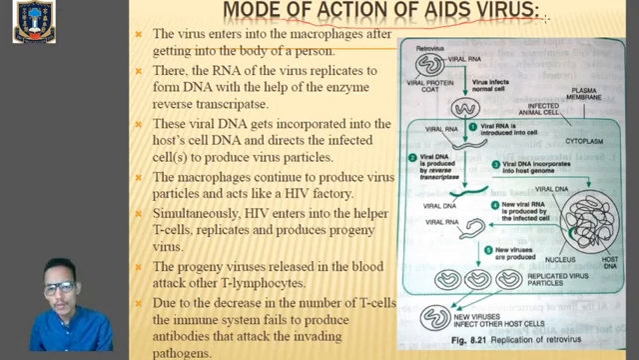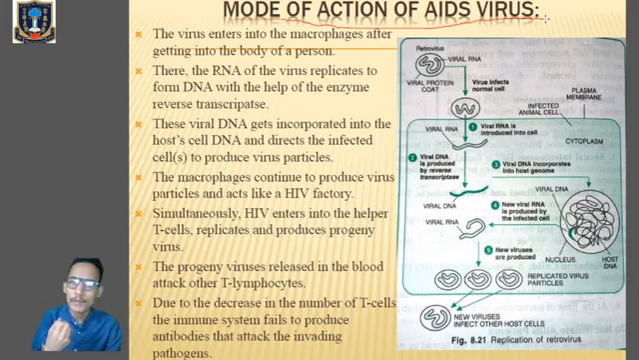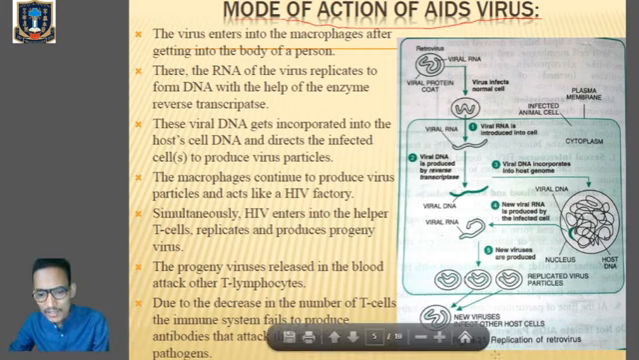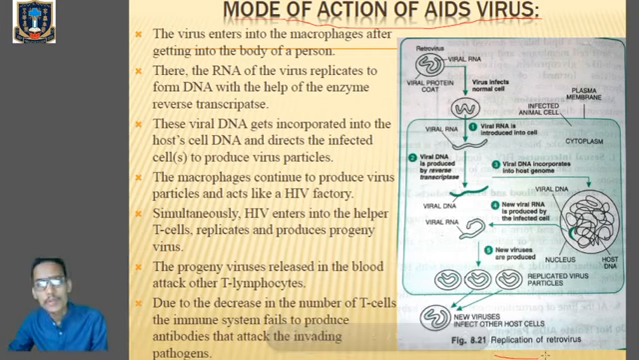Now we will see the mode of action of this AIDS virus, how it is replicated and multiplied within the body of an infected individual. From your textbook, kindly go to page number 468 and figure number 8.21. Here we are going to learn about the replication of the HIV virus or retrovirus. Before that, what is replication? We have to know the term replication.